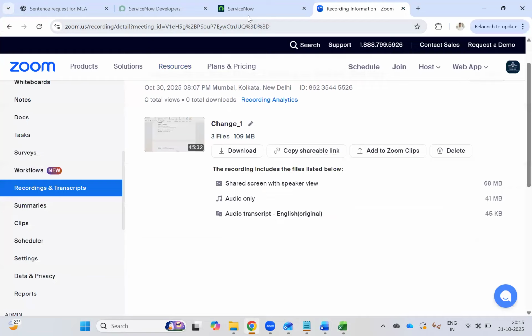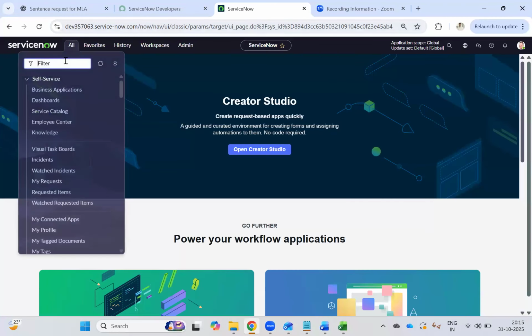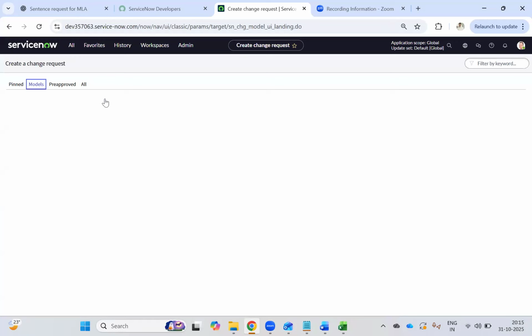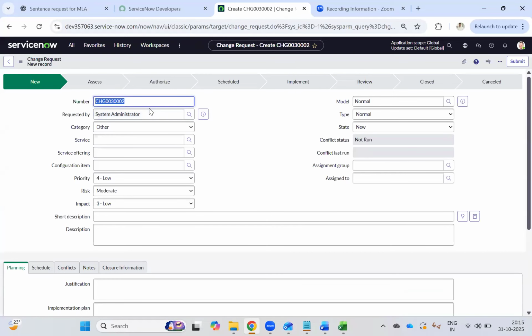So let's go to our instance. Yesterday we were creating one change. Now again we will create a change. When we create a change, it will ask for the model. What is a model? As of now, we are trying normal. When you want to create a normal change, a change number will automatically be generated. Then, who is requesting?